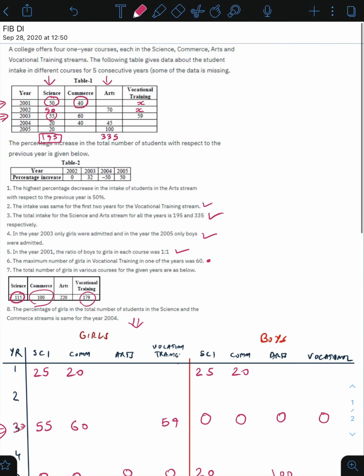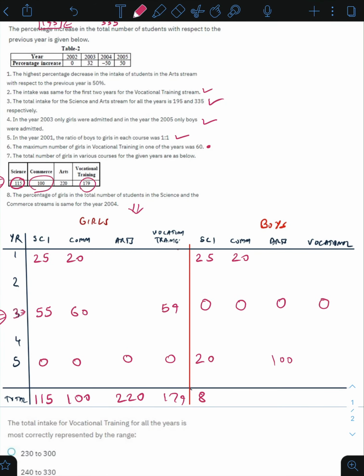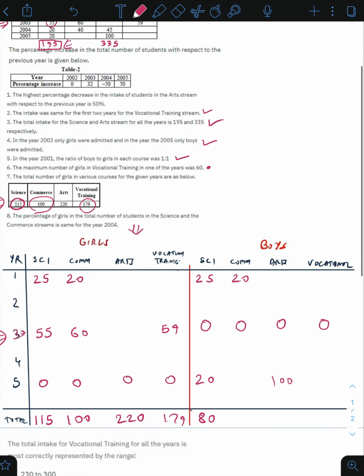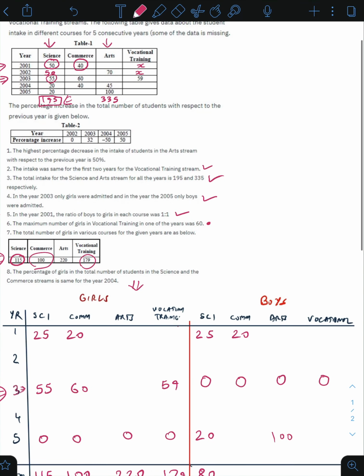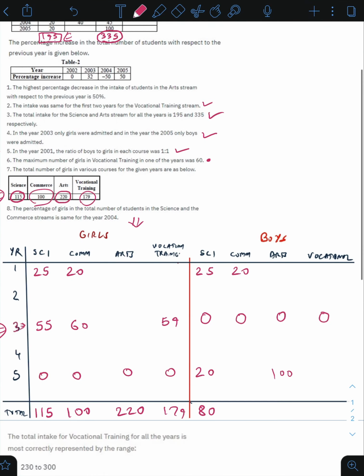I know the total for science is 195 and 115 of them were girls, so the remaining 80 would be boys, so I'll write 80 under the science column in boys table. And similarly, if 335 total arts students joined and 220 were girls, that means 115 will be boys, so I will write 115 in the boys table.